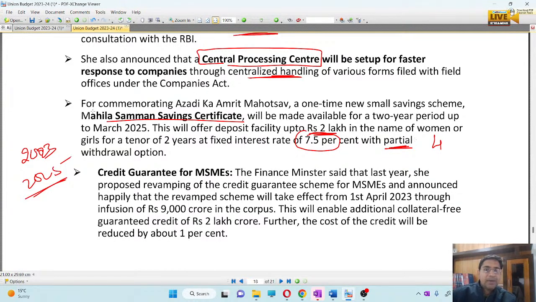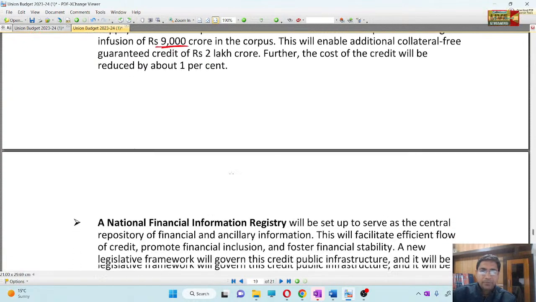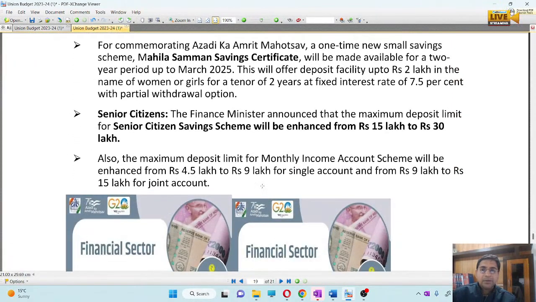So this is the Mahila Samman Saving Certificate. They can ask you up to how many lakh rupees you can submit over there, and for how many years. Okay, credit guarantee for MSME we have already discussed, around 9,000 crore infusion has happened over here. And then National Financial Repository Center, I think this got repeated a little bit.